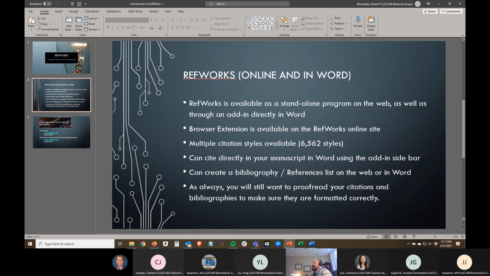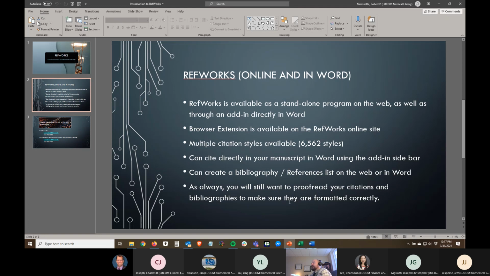You can cite directly in your manuscript using the add-in in Microsoft Word. And it's actually kind of a neat thing. You turn this function on in the Word program itself. As you're inserting citations into your manuscript, it will create your reference list or bibliography as you go. So by the time you're done, you'll already have a skeleton reference list or bibliography to work with for final fine tuning.